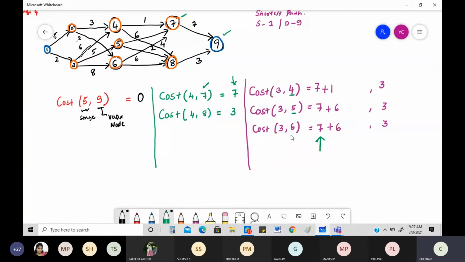But this is all with regard to the first aspect of it. There is one more thing that is remaining. So what is the value that you get here? 8. This is 13, and this is again 13. But there is one more thing here. What is that one more thing? Obviously with regard to 8. I need to figure out this one. So that cost I'll be writing anyway. It was 3 in the previous step.